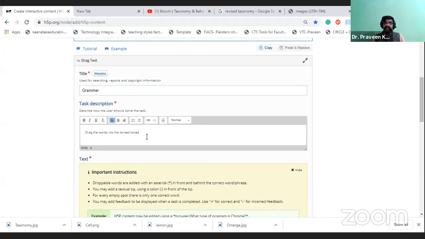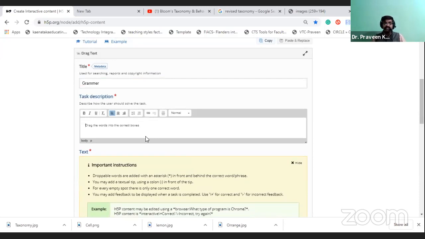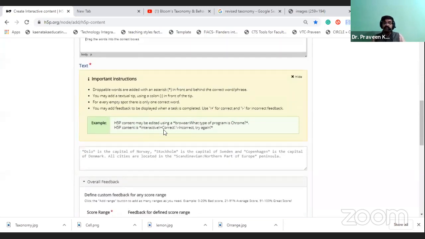They have already given an important instruction, and they have provided the example also. When you are doing fill up the blanks, drag and drop, or highlight the words or underline the words, for all these 3 types of activity you should provide an asterisk mark for the word.